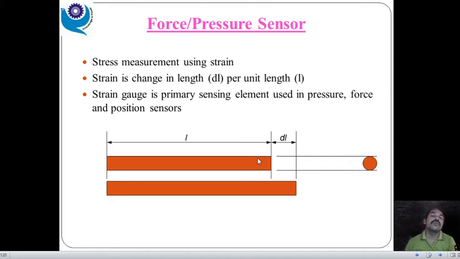And your strain gauge is a passive transducer, because ultimately resistor, capacitor, inductor, these are passive transducers. Likewise our strain gauge is also a passive transducer, which requires an external power source to activate, right? And it is a primary sensing element which is basically used in pressure, force and position sensors.